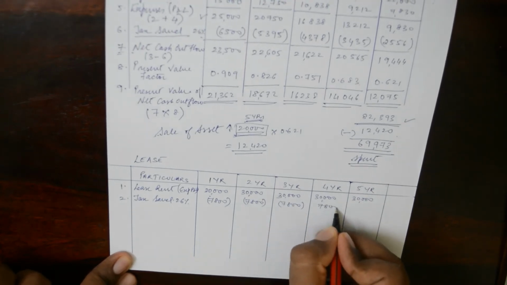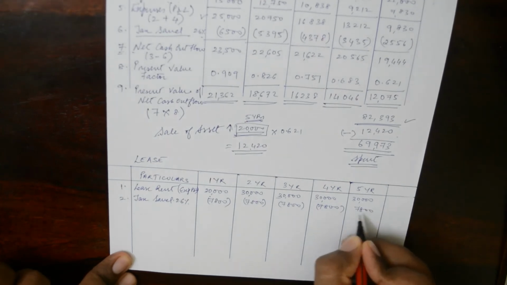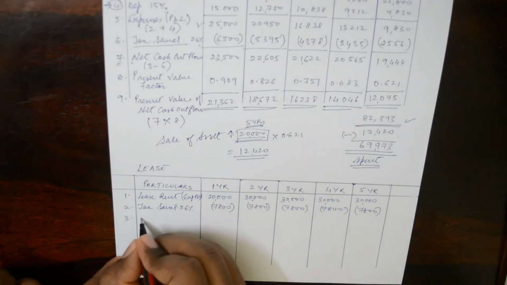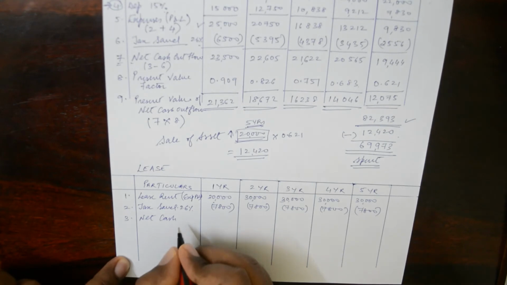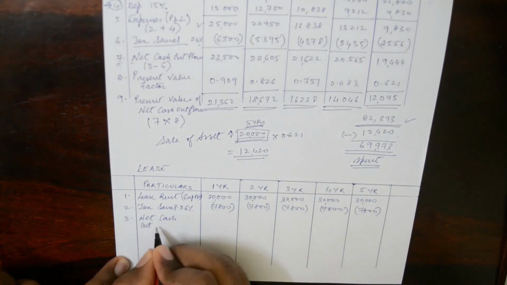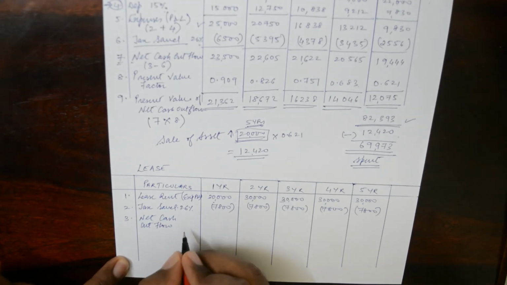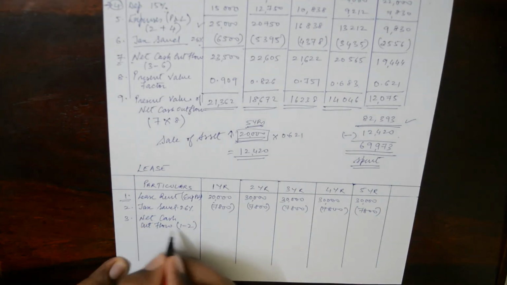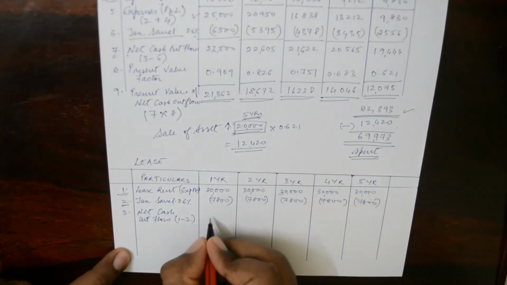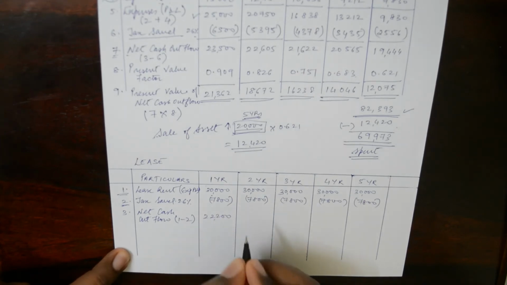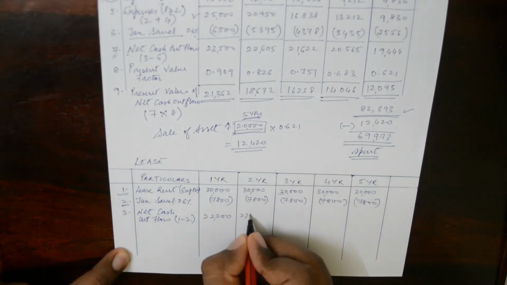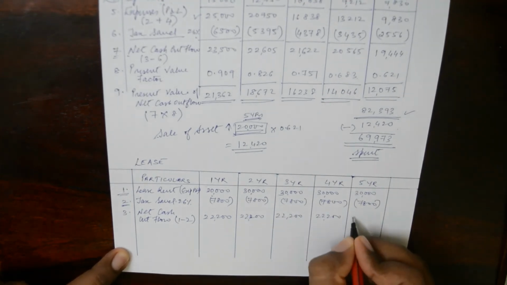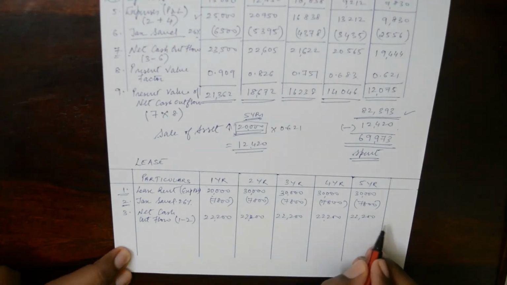7,800. So what is our net cash flow? Our net cash outflow is 1 minus 2. Okay, what is 1? This is 1 minus 2, and this 2 is from here. So the amount, in this case, is 22,200. Now with all the years it is going to be the same: 22,200, 22,200. All 5 years it is the same.